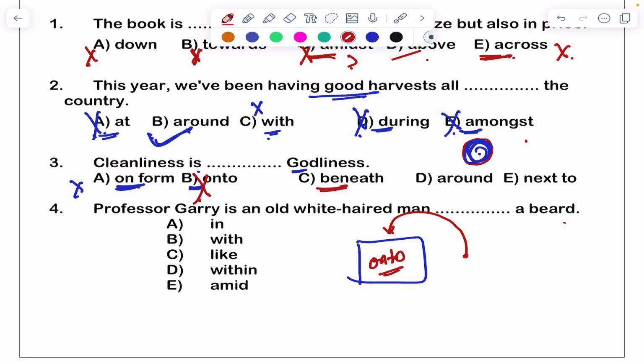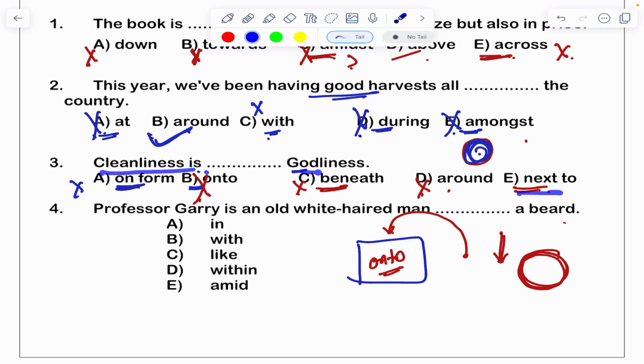And beneath means which is under something. So this is also not correct. Around, we have seen around means nearby. This is also not correct. So next to is the right answer. Cleanliness is next to godliness. Next.